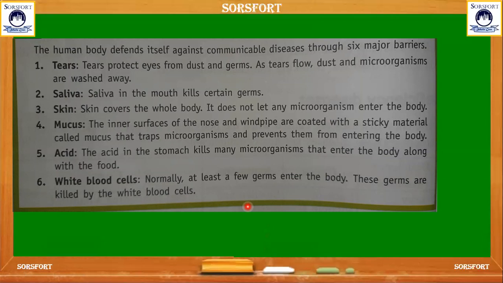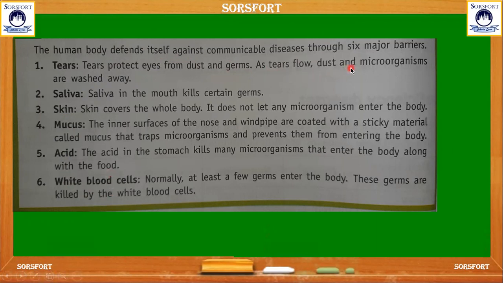And even the human body's defense against non-communicable diseases. Even our body fights against getting diseases through these six barriers: tears, saliva, skin, mucus, acid, and even the white blood cells. Tears protect eyes from dust and germs.